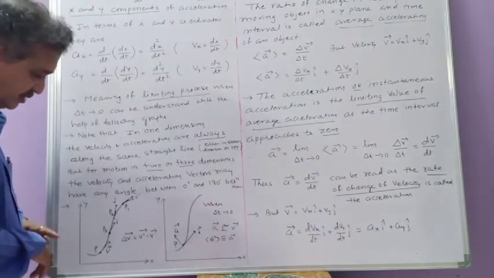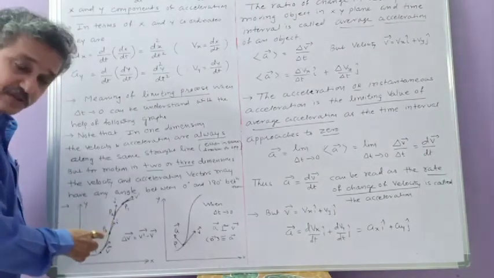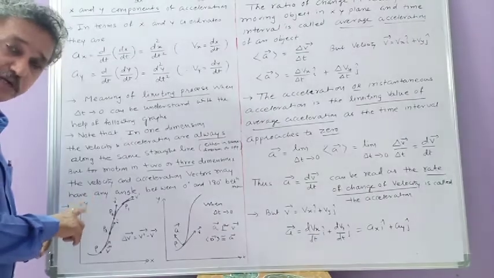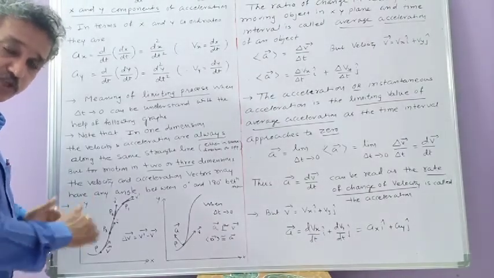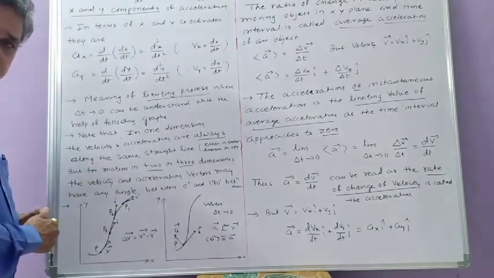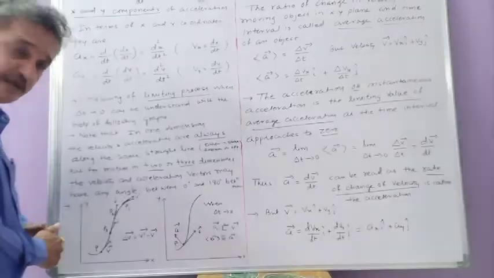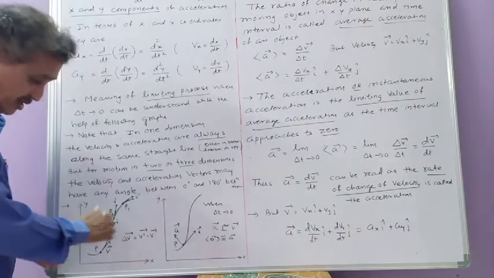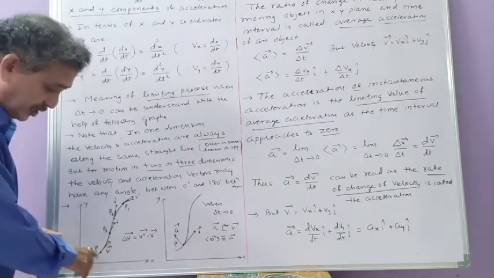But here P1, P2, P3 are the positions at time intervals delta t1, delta t2, delta t3. And you know this time interval goes on decreasing. As the time interval goes on decreasing, the positions like P1, P2, P3 come closer and closer to the initial position.